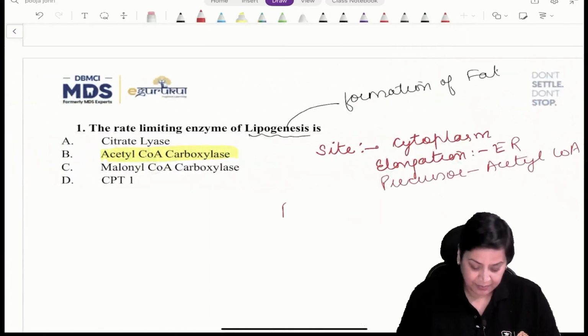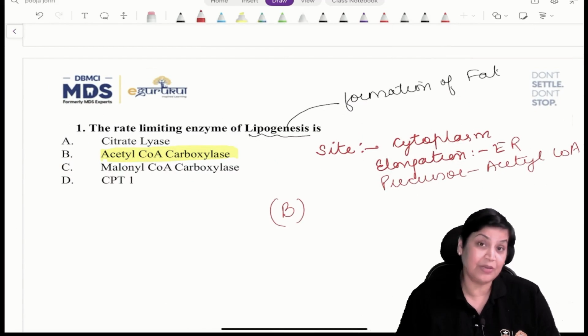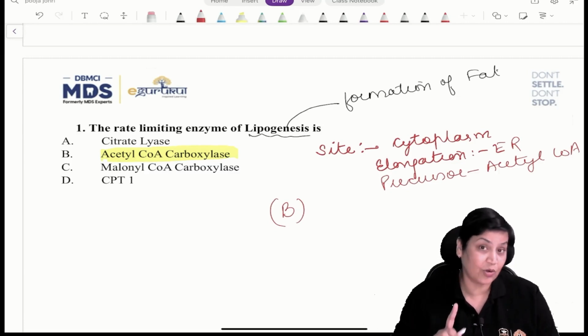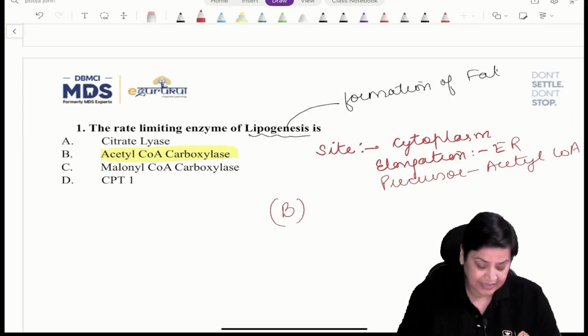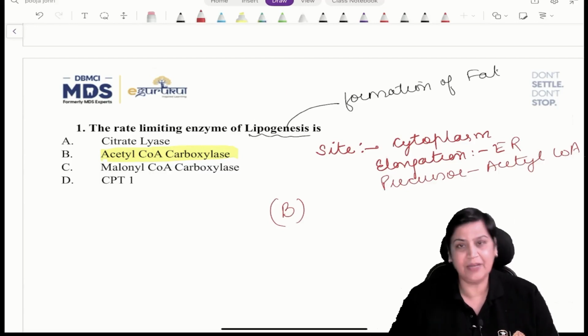It is B. Citrate lyase is the enzyme required for splitting of citric acid in the citrate shuttle. Malonyl coenzyme A decarboxylase is required later, that too decarboxylase, not carboxylase. And CPT1 is for beta oxidation. So the rate limiting enzyme of lipogenesis is acetyl coenzyme A carboxylase.